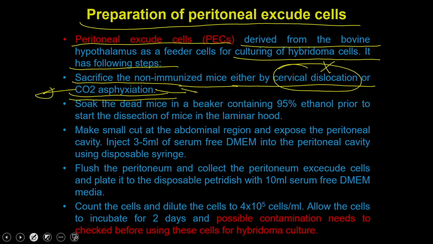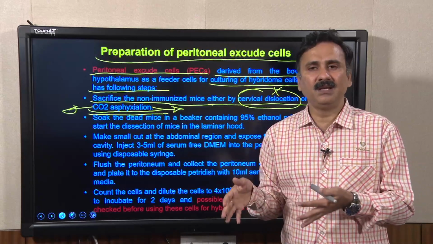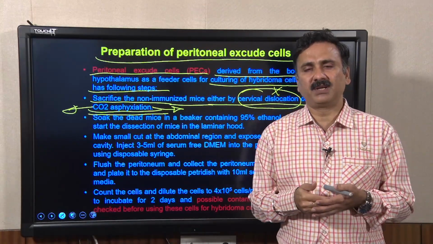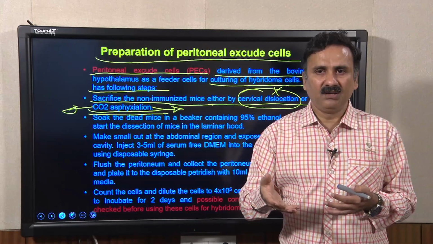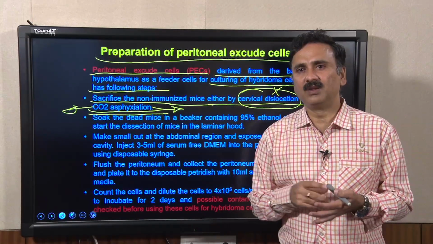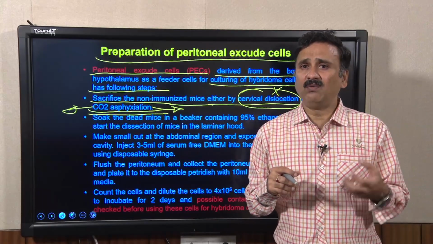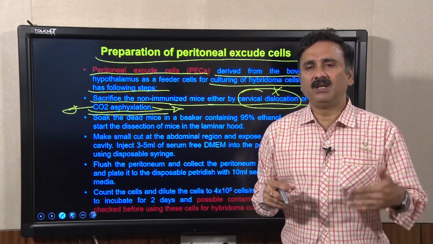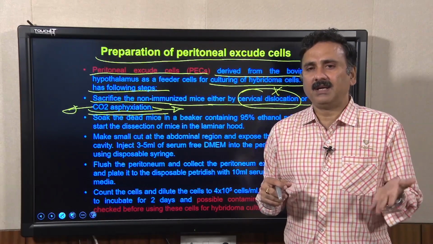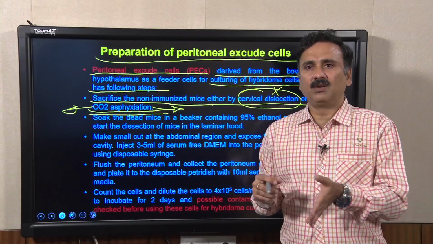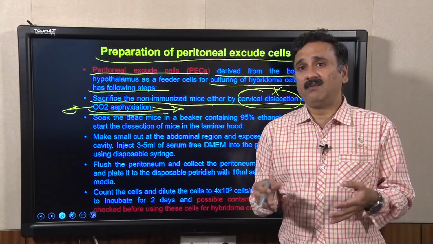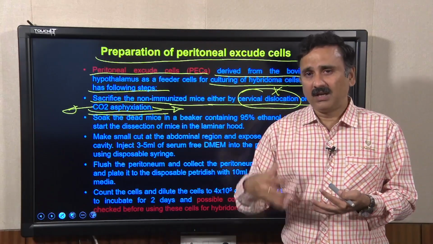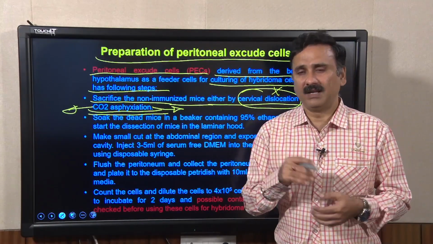The other option is that you can inject anesthesia reagents like ketamine or xylazine, and that is also very much acceptable. The ultimate aim of any animal procedure is that you should give them the minimum pain, and that is why people prefer to kill them rather than keeping them under anesthesia, so that they do not feel the pain while you are dissecting them and taking out the different types of organs and cells.